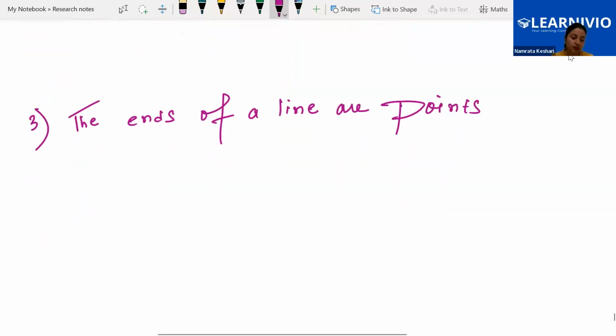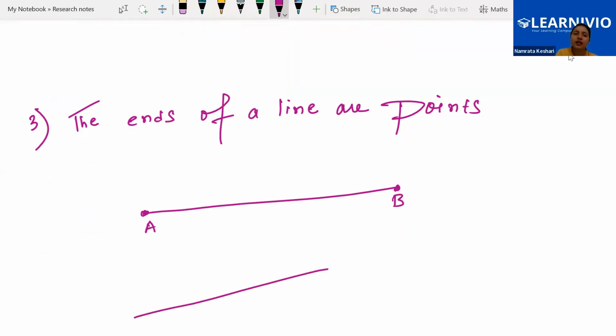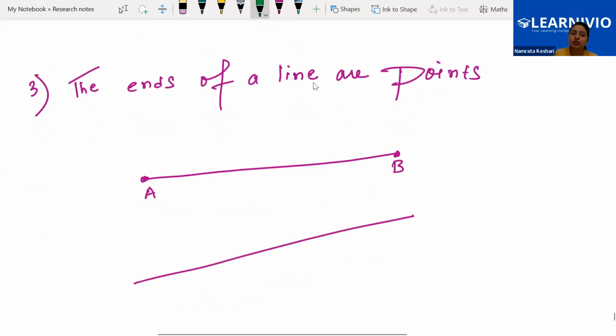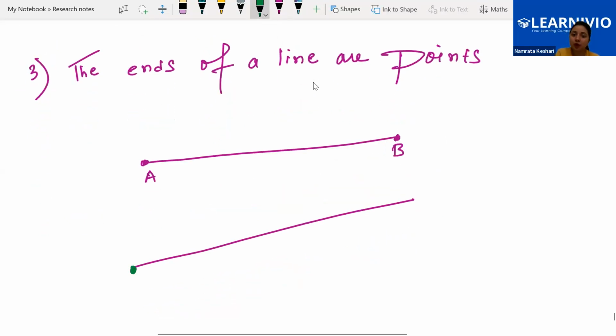It is also one of the definitions. When we are drawing the end of a line, obviously the end is a point, and that point we also name point A, point B. Whenever we are talking about any straight line, the extreme end on both sides is just a point.